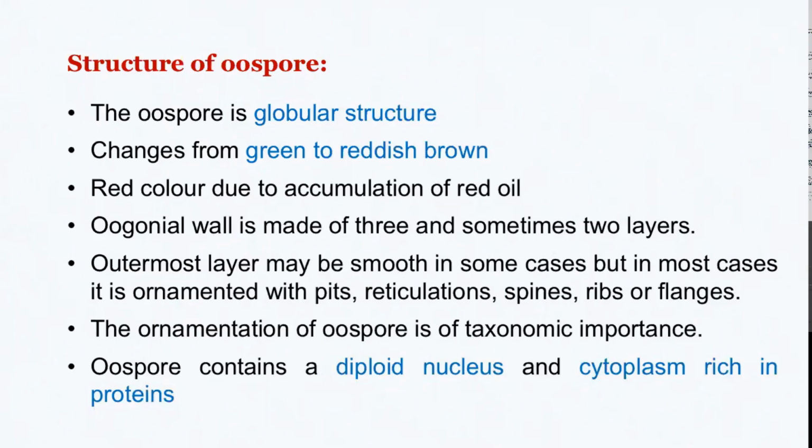That means ornamentation is specific to each species. The oospore contains a diploid nucleus, and the cytoplasm is rich in protein. It is covered by a multi-layered thick wall, and it changes its color from green to reddish brown because of the accumulation of a red oil.